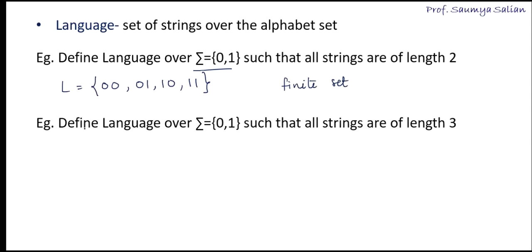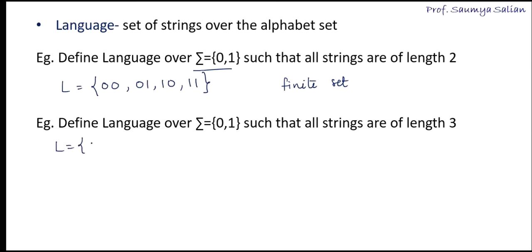Next, we'll take one more example. Define a language over the alphabet set 0, 1 such that all strings are of length 3. Now the condition is that the strings should be of length 3. I have to find the possible strings in the language. We know that a language is a set of strings over the alphabet set given a condition.